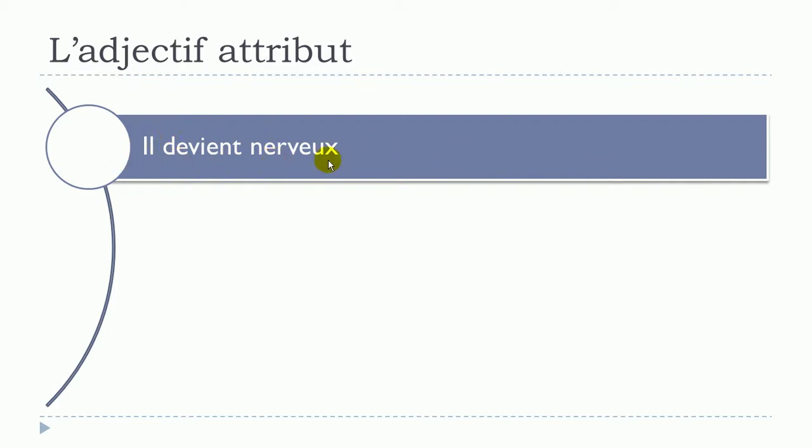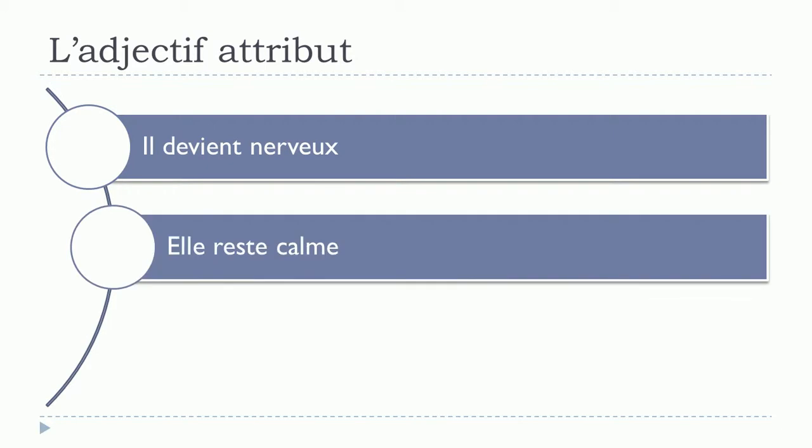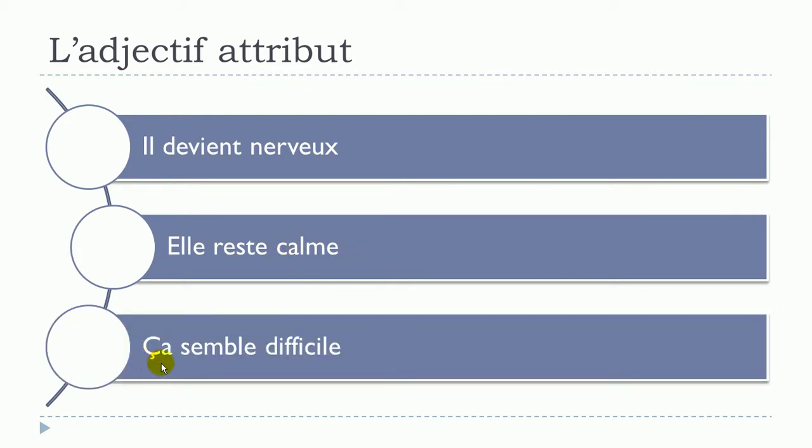Il devient nerveux. In that case it's quite interesting because you can see that I didn't put être, but I did put devenir, to become. Il devient nerveux. Elle reste calme. Ça semble difficile.